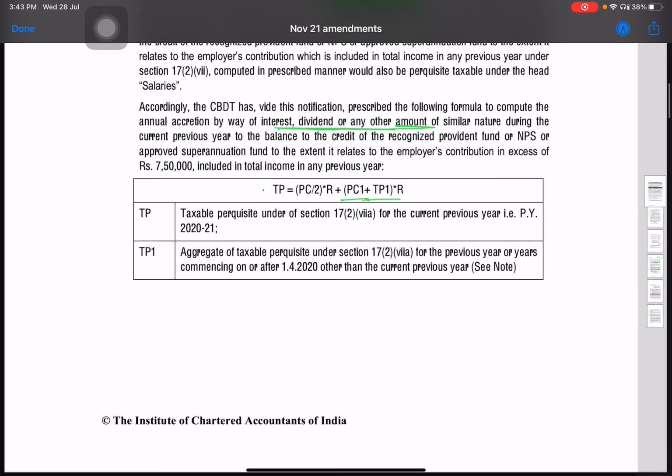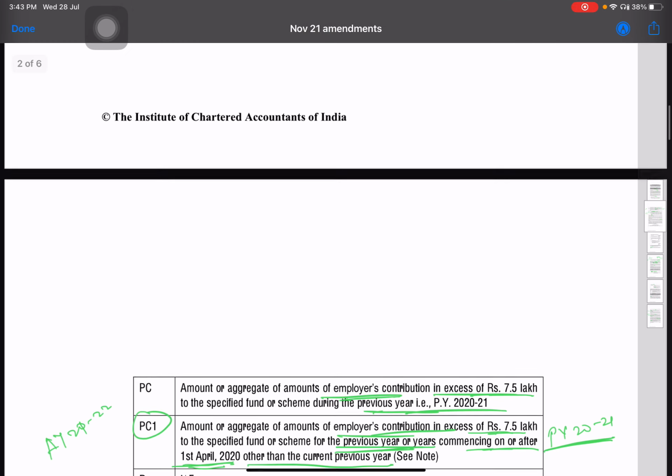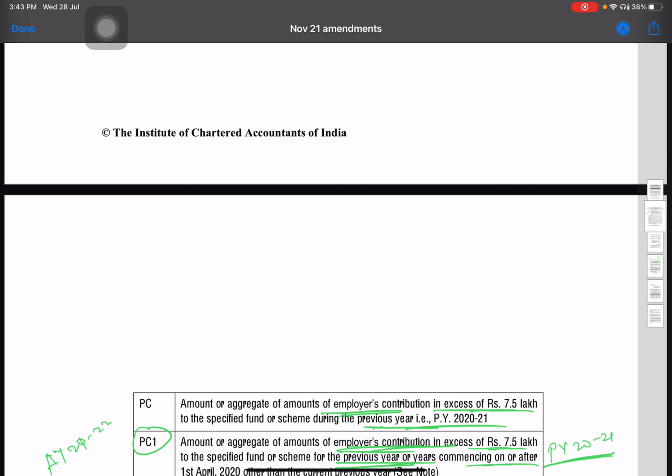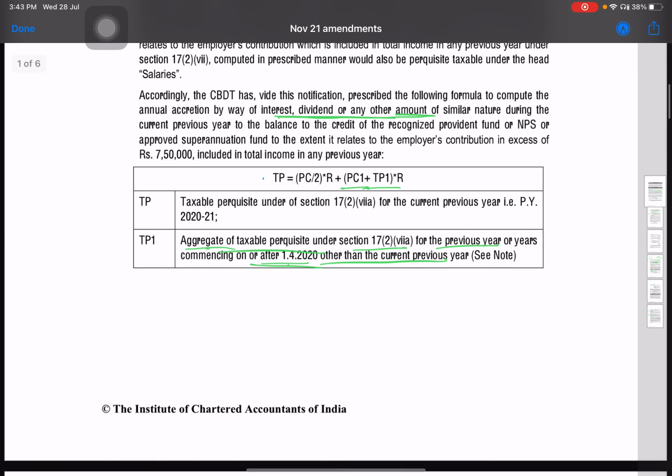The TP1 is aggregate of taxable perquisite under 17(2)(vii) for the previous year or years commencing on or after 1/4/2020 other than the current previous year. So it may be same, just the difference is that for PC1 it was employer's contribution and for TP1 it is a taxable perquisite.